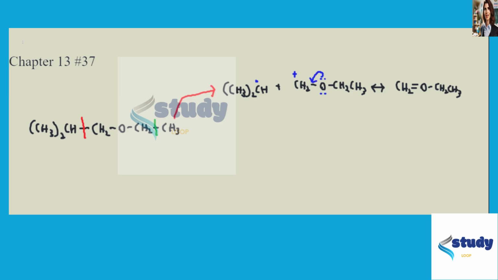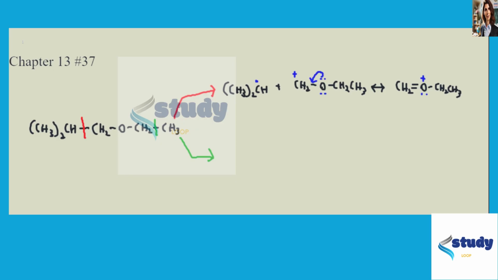And so the positive charge is now seated on this oxygen, which is an electronegative atom. So that's good. We like to seat charges on electronegative atoms. And so this is a resonance stabilized carbocation. So it's a more stable fragment. And so that's why ethers are going to fragment by alpha cleavage, because they form resonance stabilized carbocations.